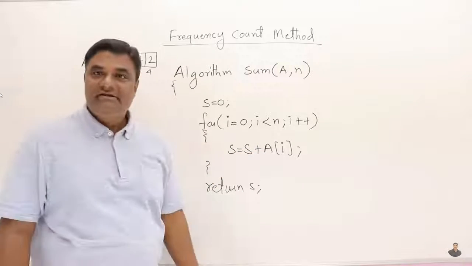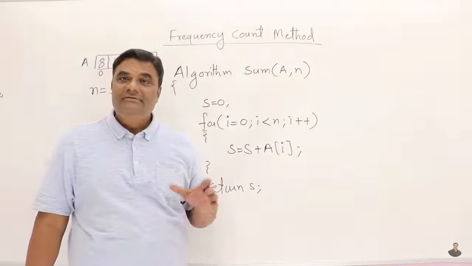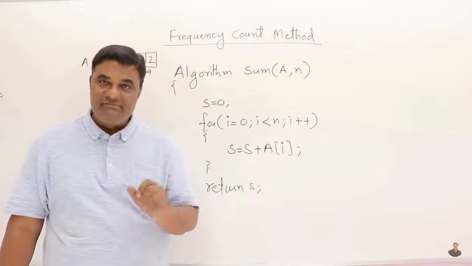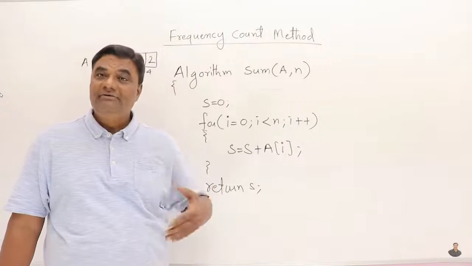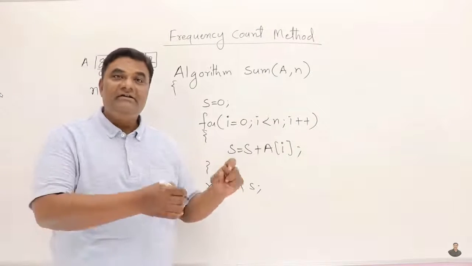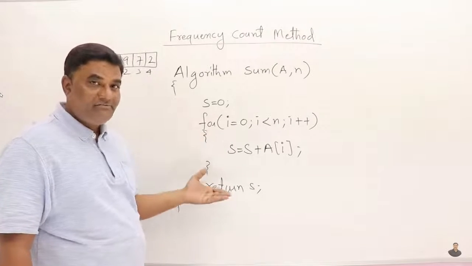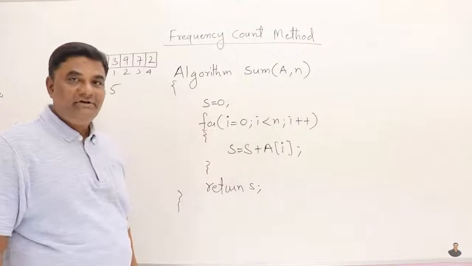Let us analyze the time taken by this algorithm. So how do we do that? By using the frequency count method. The time taken by an algorithm can be known by assigning 1 unit of time for each statement. And if any statement is repeating some number of times, we calculate the frequency of execution of that statement and find the time taken by that algorithm. So here we have a statement which is repeating some number of times. We will find out its frequency, and that will give us the time taken by this algorithm.